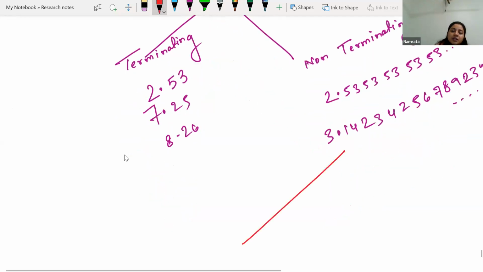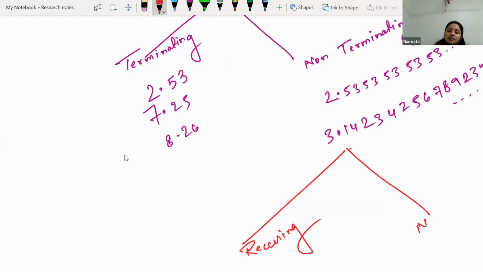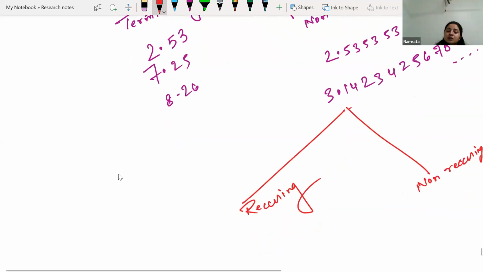So non-terminating decimal numbers have two types: recurring decimal and non-recurring decimal. An example of a recurring decimal number is 3.25 with a dot on the head.